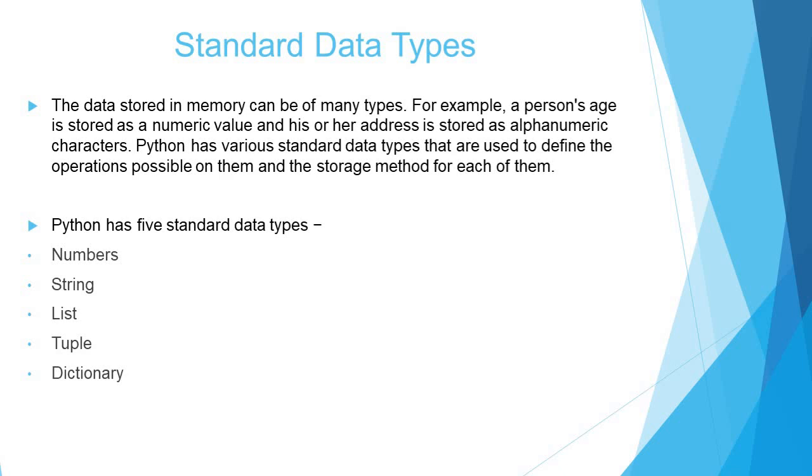There are 5 standard data types in Python. First is numbers, second is string, third is list, fourth is tuple, and fifth is dictionary.